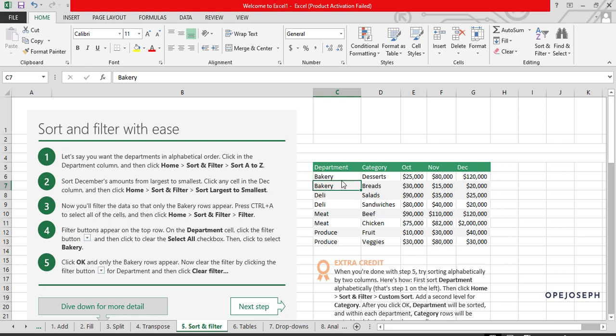Don't worry, if you want bakery to be on only one line, I think we're going to do something like that when we get to the drop down. So now you have seen it has sorted them in alphabetical order. And another thing we should also take note of is that we are not just going to deal with sorting alone.